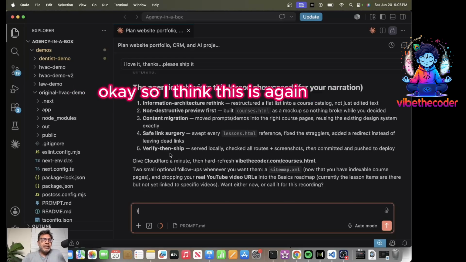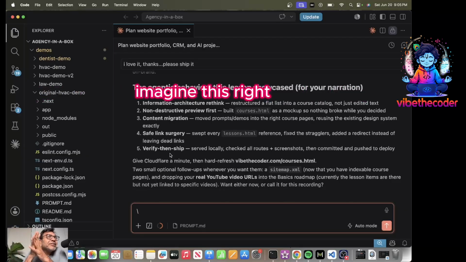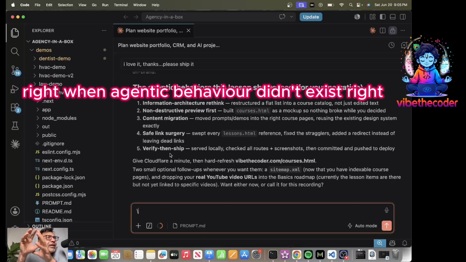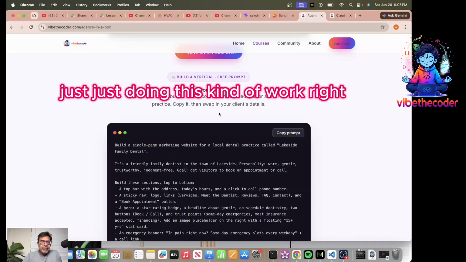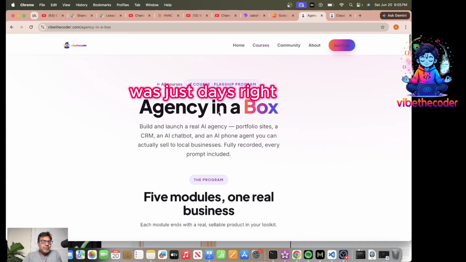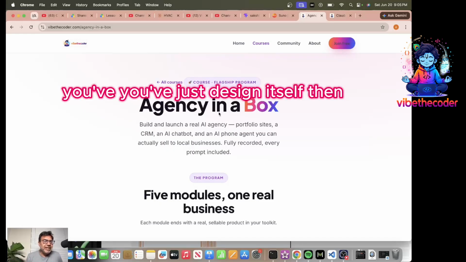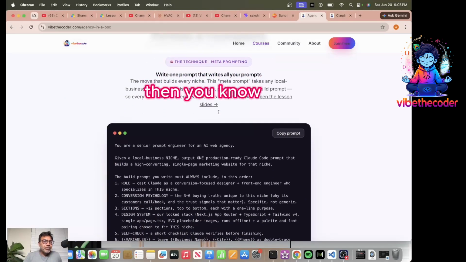Okay, so I think this is again a great lesson on how to make your life easy. Imagine this, right? Maybe up to a year ago, or maybe even 6 months ago, when agentic behavior didn't exist, just doing this kind of work was days. The design itself, then thinking about what to do, then restructuring it.